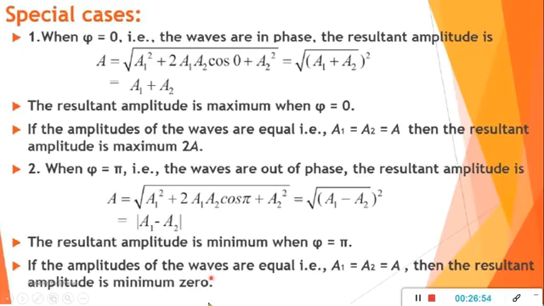Now there are two cases. What are the two cases? When we take phi equal to 0, that is, the waves are in phase. When the waves are in phase, the phase difference will be 0. So the resultant amplitude in that case, when two waves are in phase, there will be no difference in the angle. The superimposed phase difference will be 0. So a1 square plus 2 a1 a2 cos of 0 plus a2 square.